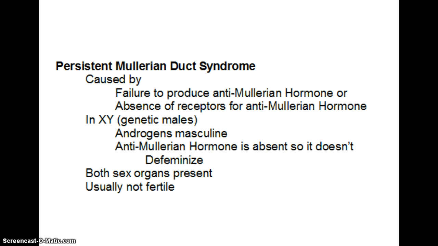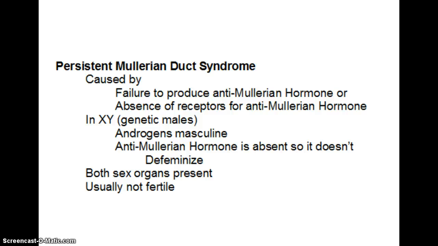The next variation we'll take a look at is persistent Mullerian duct syndrome. And this is caused by one of two things, either a failure to produce anti-Mullerian hormone or an absence of receptors for anti-Mullerian hormone. In XY, or genetic males, the androgens are present and will do their job to masculinize parts of the brain and the body. However, the anti-Mullerian hormone is absent, so it doesn't defeminize.